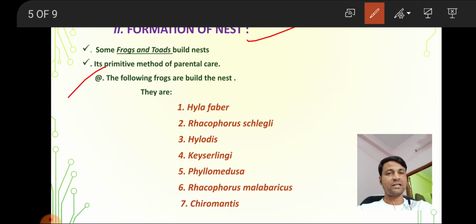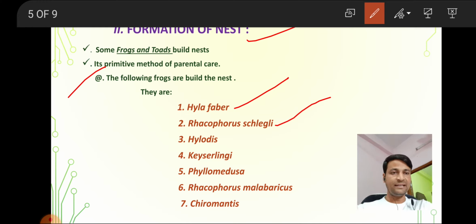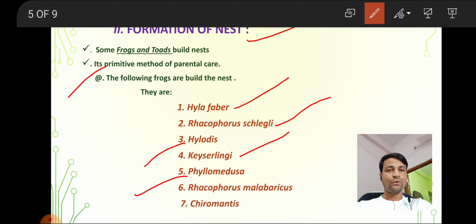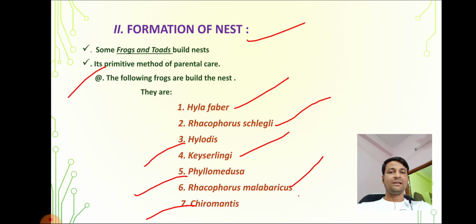First is Hyla faber, second Rhacophorus schlegelii, third Hylodes, fourth Kaiserlingi, fifth Phyllomedusa, sixth Rhacophorus malabaricus, seventh Chiromantis. These are the seven frogs that form the nest and lay the eggs.